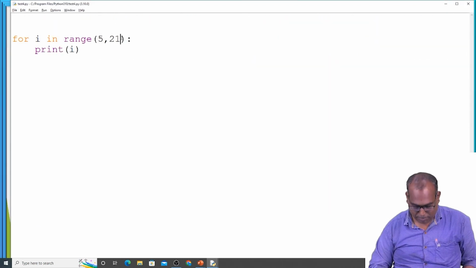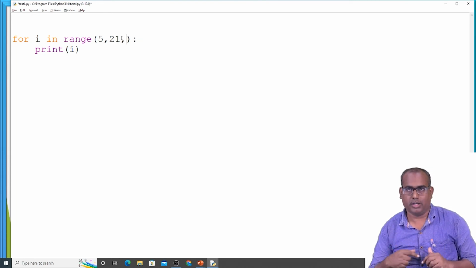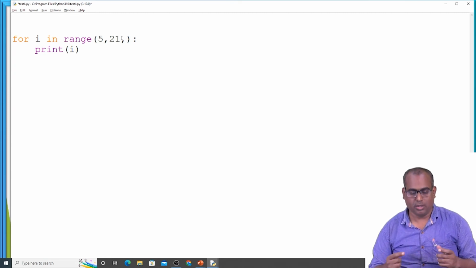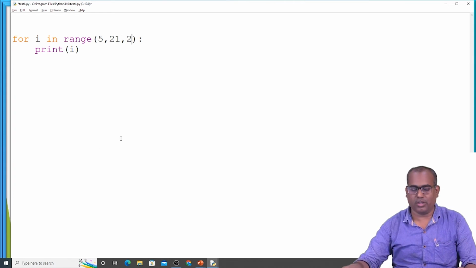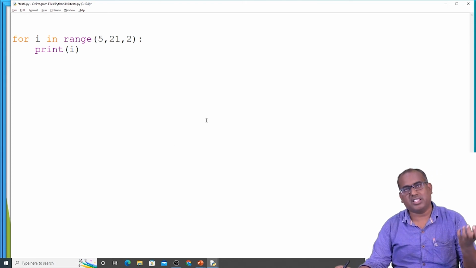Let's see the step operator. By default, step is 1. In each print statement, printing one value, it will increment the i value. I want to increment with step 2. So first it prints 5. Next, it prints 7.